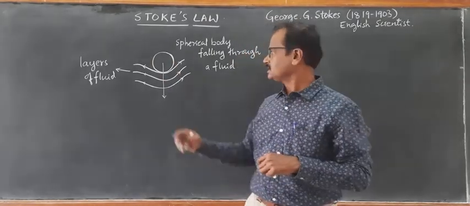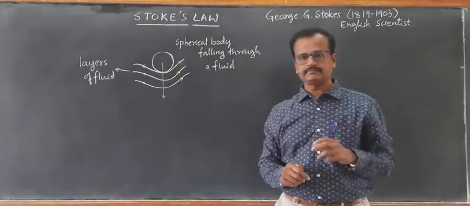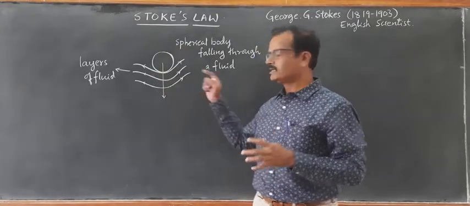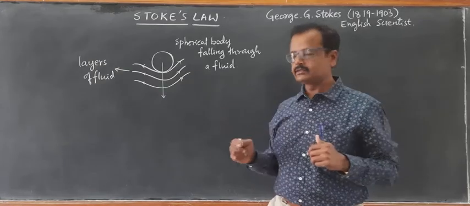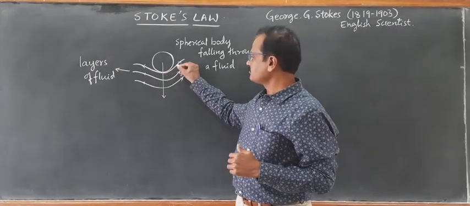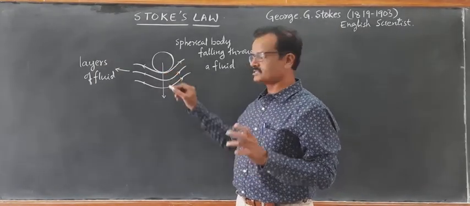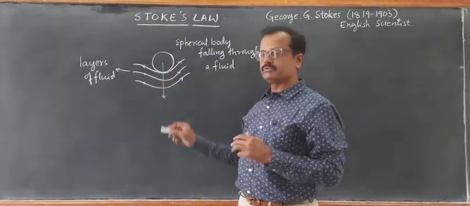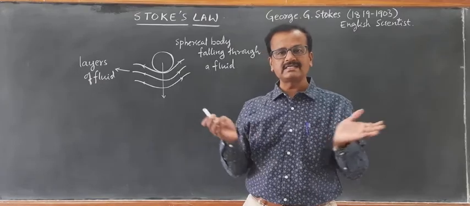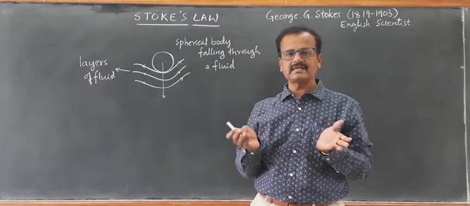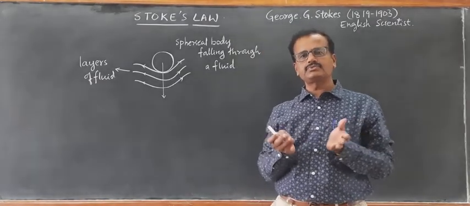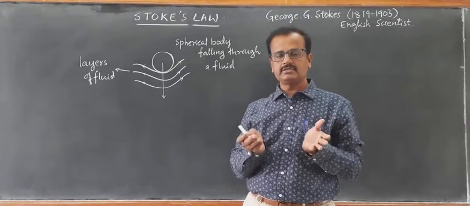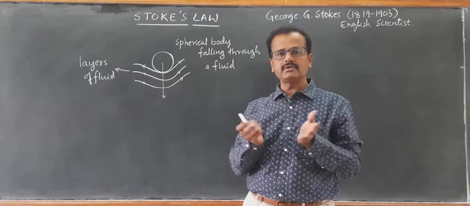For example, consider a spherical body falling through the layers of fluid. If you just see, I have drawn just two layers. Between the two layers of the fluid, viscous drag is setting in. Viscous drag means a force which opposes the relative motion of the fluid layers.